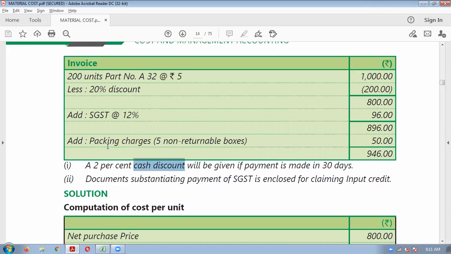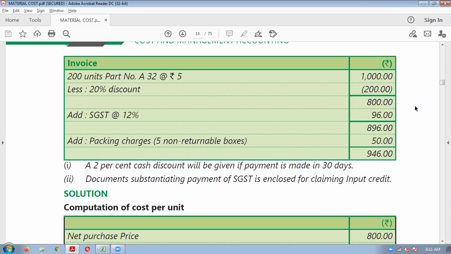And since it is a non-returnable container, we will add this cost. For example, if instead of a non-returnable container it was a returnable container, then we would not add this cost either, because when you return the container, you will get back the amount. So in that case, our cost would have been 800 rupees only.